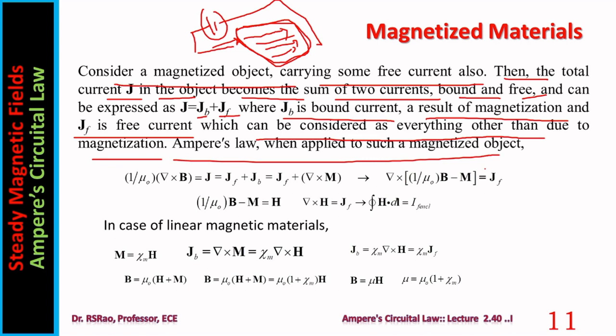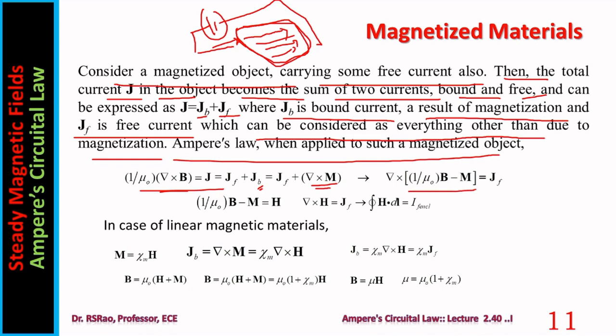Ampere's law applied to such a magnetized object becomes 1 by mu naught del cross B equals J. This is Ampere's law. J is JF plus JB, but JB is del cross M. We have seen in the case of linear magnetic materials that magnetization and bound current, these two are related through del cross M.